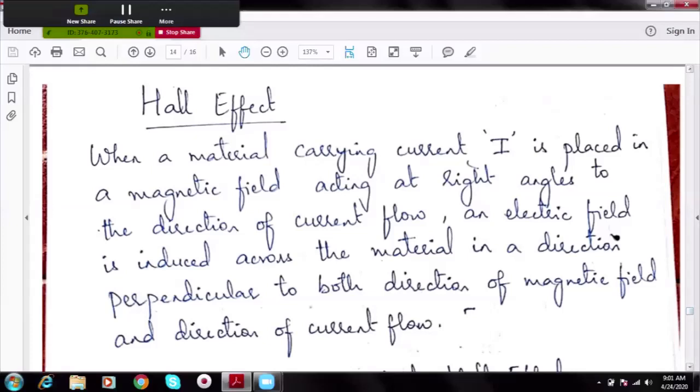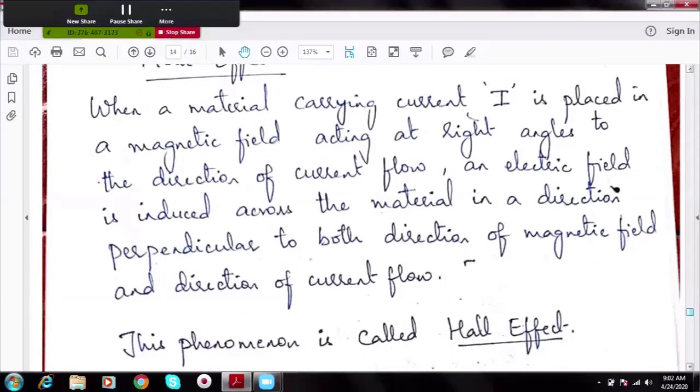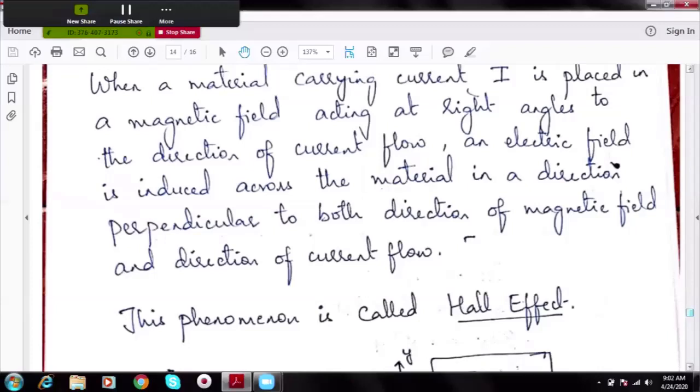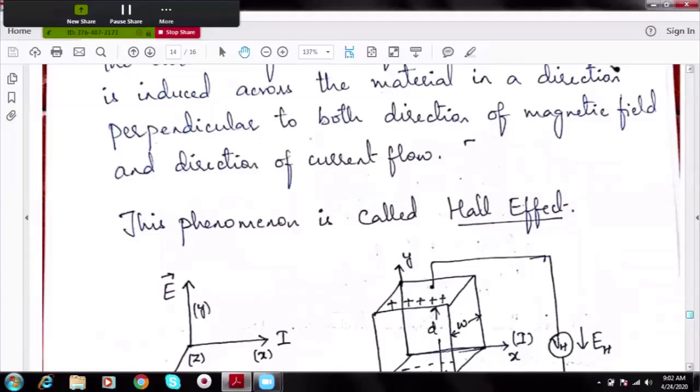So what is this Hall effect? When a material carrying current I is placed in a magnetic field at right angles to the direction of current flow, so Hall effect happens only if current and magnetic field are mutually perpendicular to each other. What is observed? An electric field is induced across the material in a direction perpendicular to both magnetic field and current flow. So when I maintain the condition that current and magnetic field are perpendicular to each other, in the third direction, that is perpendicular to both current and magnetic field, an electric field is produced. This phenomenon is called Hall effect.